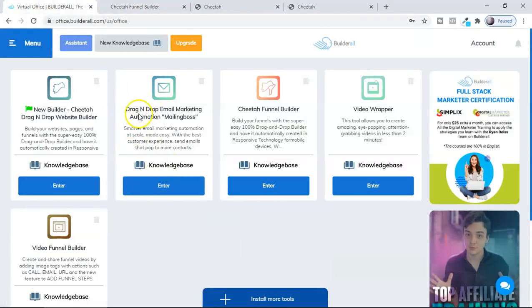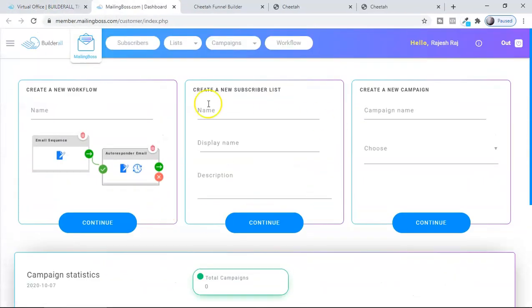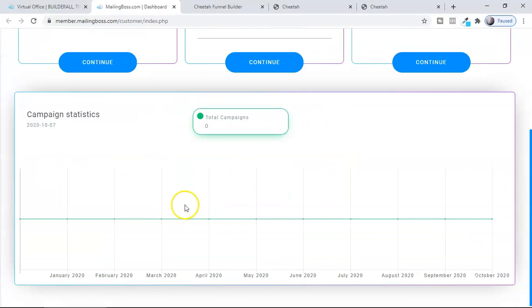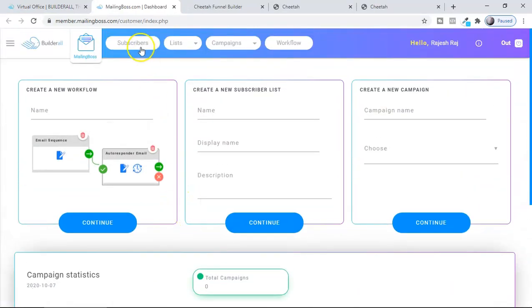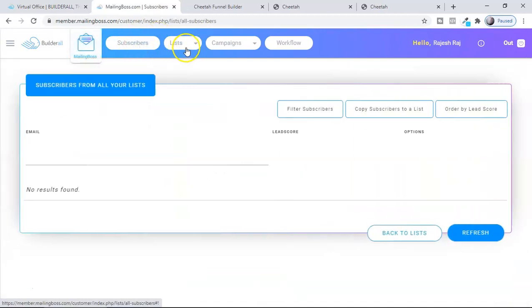Let me show you the email also. It's drag and drop email marketing. Just click here. So here you can see this, guys. You have to create your new campaign, and that you can create, and you can see you can collect unlimited subscribers even if you're on the free plan. You can see all the details here: subscriber and leads details, and your campaigns, workflows, everything will be here. I'm going to make different videos on all of these things in upcoming videos, so you can see them in depth.